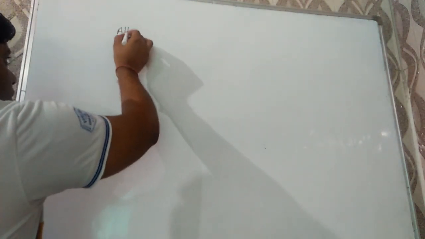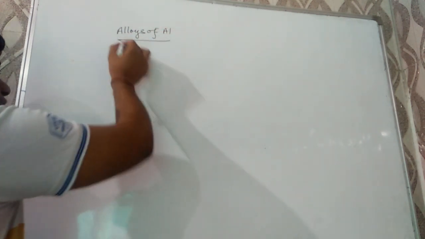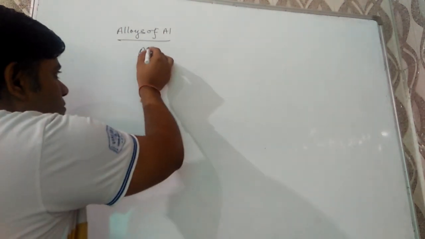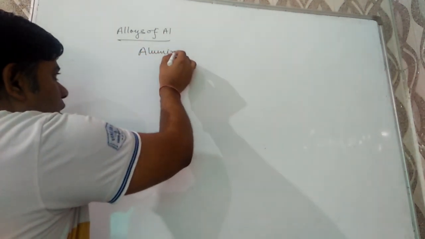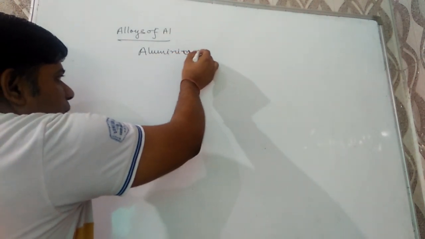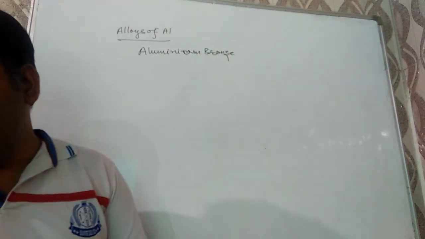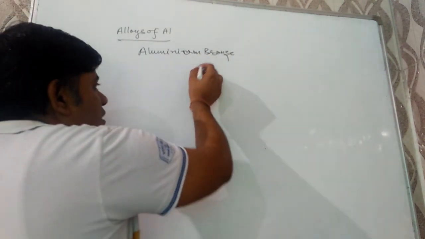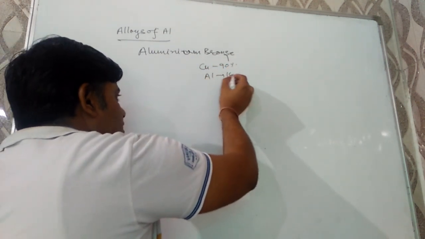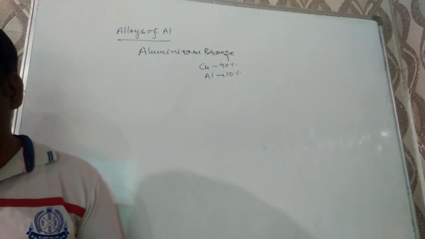Next one is alloys of aluminum. These are also very important in our daily life. The first one is aluminum bronze. It contains copper 90%, aluminium 10%, and it is used for making of medals, coins, conducting wires.